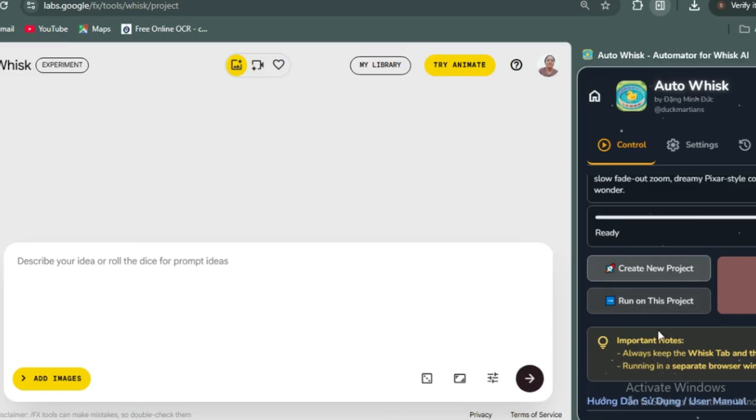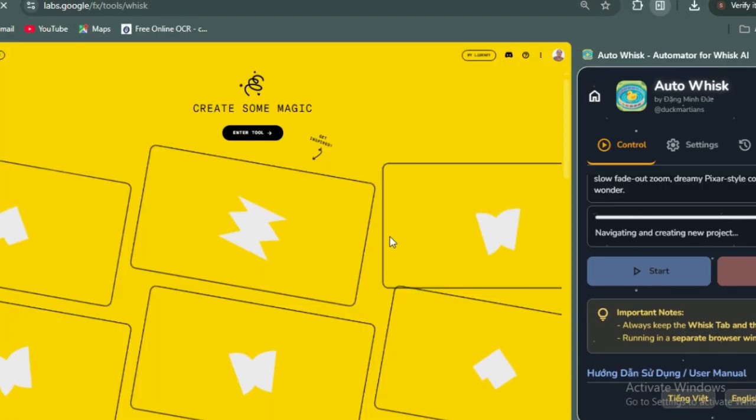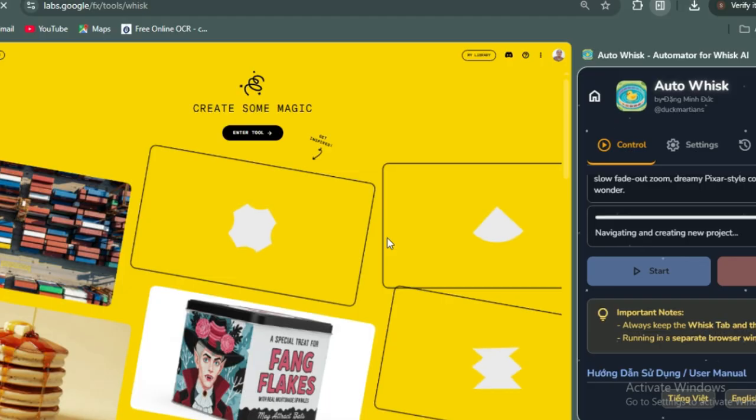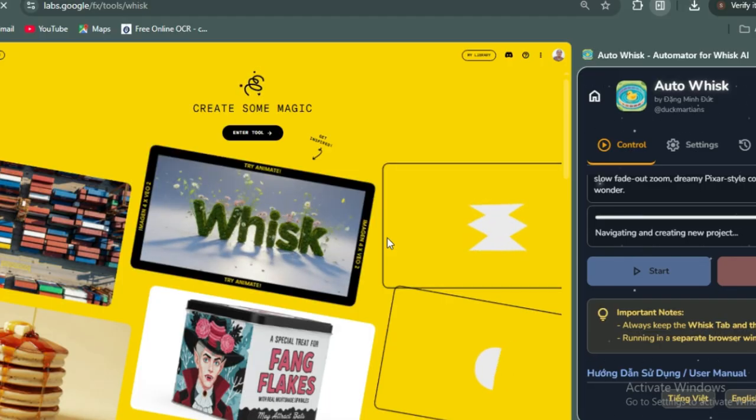It's asking you, do you want to create it direct to this place or another place? You can say run on this or run on a separate project. Now what it will do is that it will take you to a separate project because you asked it to run on a separate project. If you don't want a separate project, you can still run in that same project where you are.